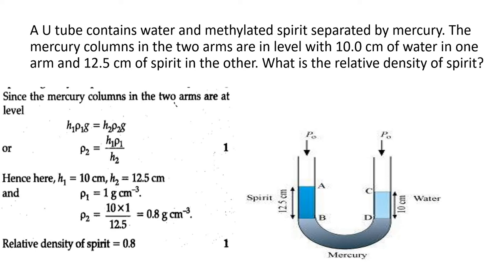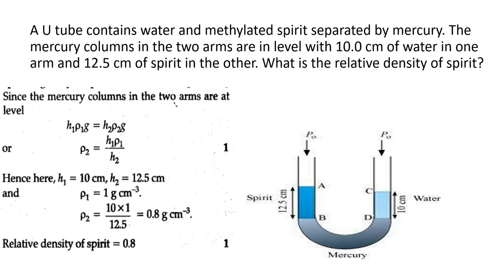So rho 1 is given as 1 gram per centimeter cube, and you have to find rho 2. Not only that, you have to find the relative density of spirit. So we first find the density of spirit, given by the formula H1 rho 1 by H2. So 10 into 1 divided by 12.5. You will get 0.8 gram per centimeter cube. To find the relative density, we divide the density of the material by the density of water, so 0.8 gram per centimeter cube divided by 1 gram per centimeter cube. So you will get 0.8.